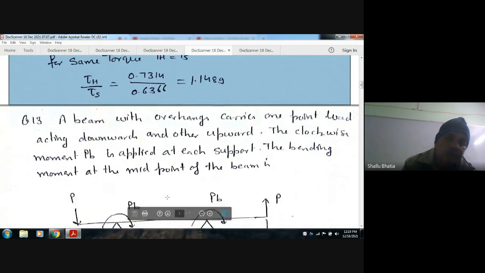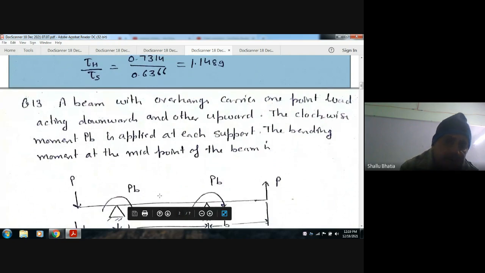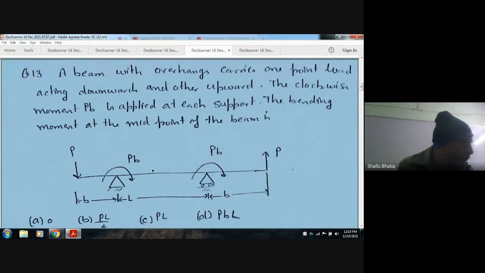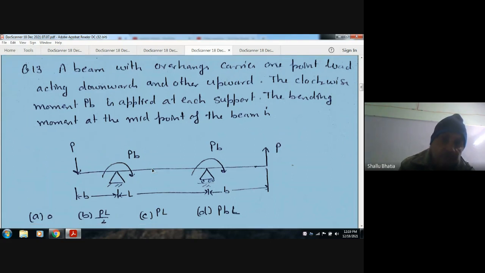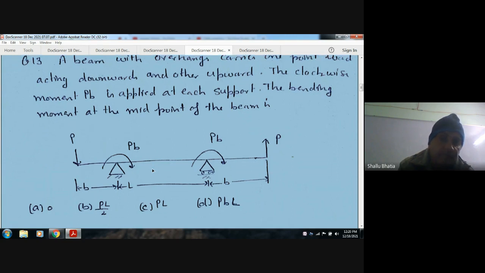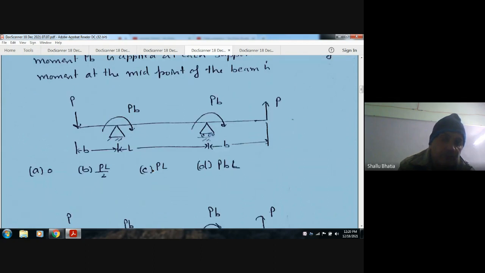Okay. Next, a beam with overhang carries one point load acting downward and another upward. A clockwise moment PL is applied at each support. The bending moment at the midpoint of the beam is: A) 0, B) PL by 2, C) PL, D) 2PL.